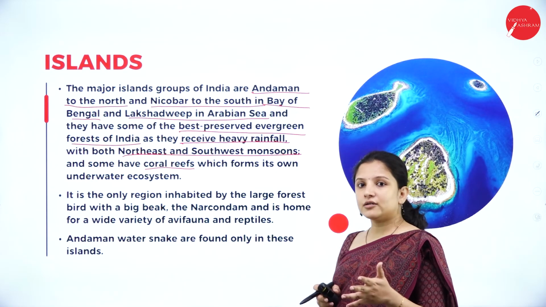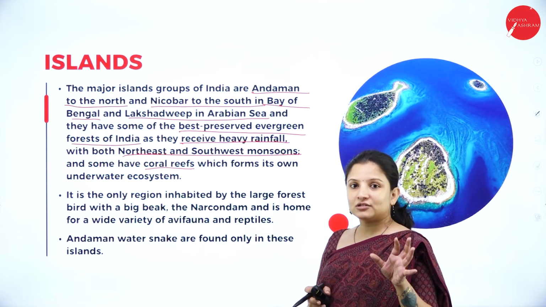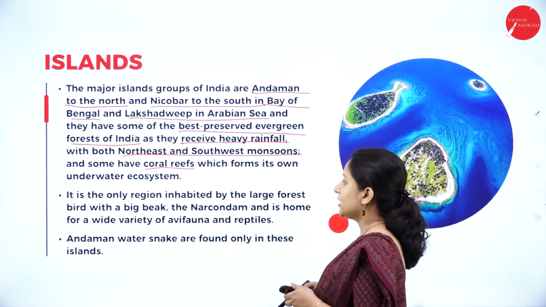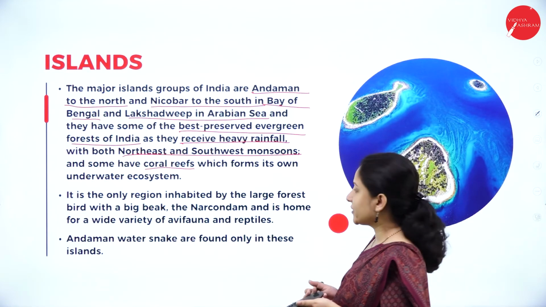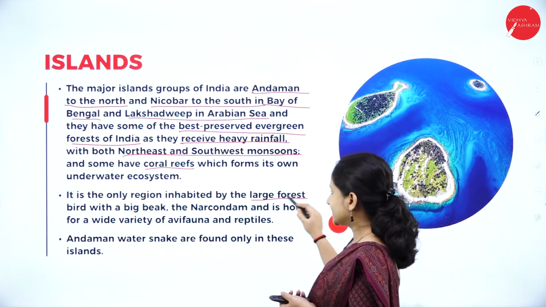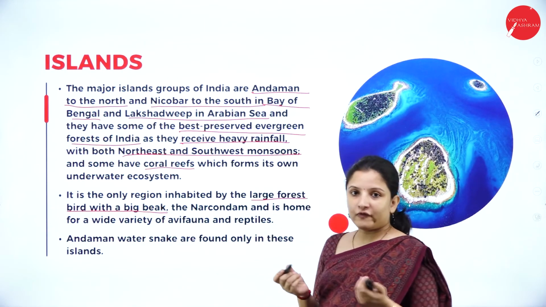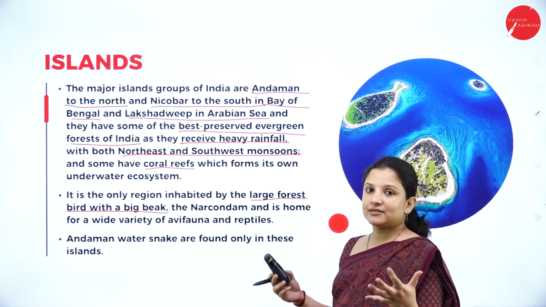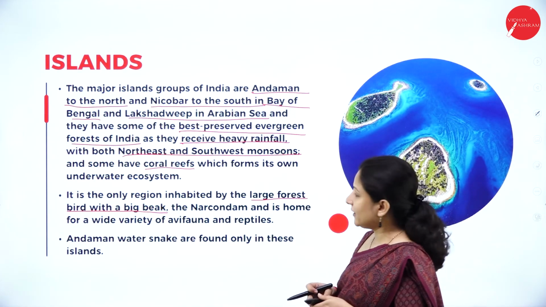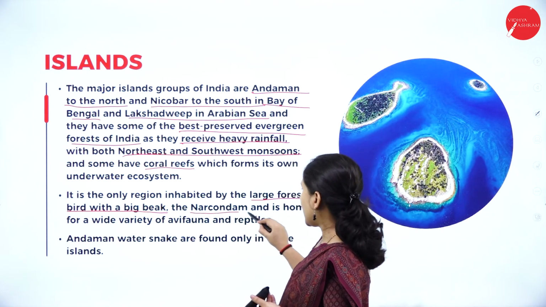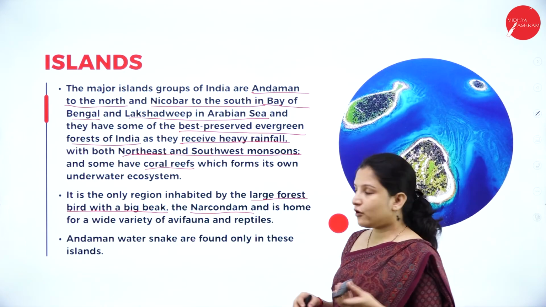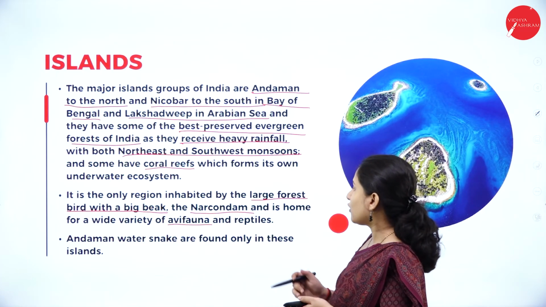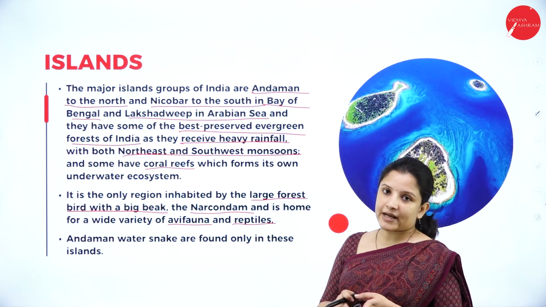And we all know that coral reefs have their own special ecosystem wherein millions of species are there which have not yet been discovered, and it is the only region that is inhabited by large forest birds with big beaks. So nowhere else in the other zones you can find birds which are very large with big beaks. It is only found in these island regions like the Narcondam, and also it is a home for a lot of avifauna, and also home to a lot of reptile species.